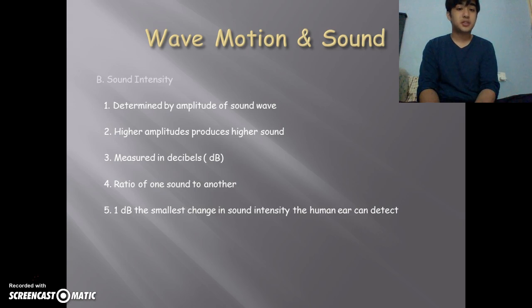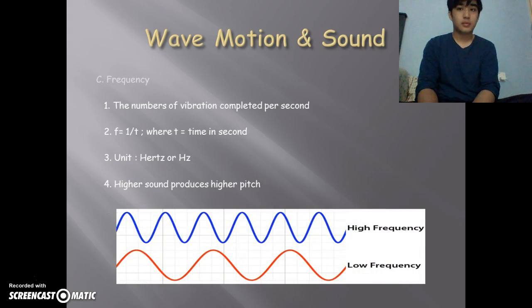It is measured in decibels, and 1 decibel, the smallest change in sound intensity, can be detected by the human ear. Frequency is the number of vibrations completed per second. The higher the frequency, the higher the pitch.